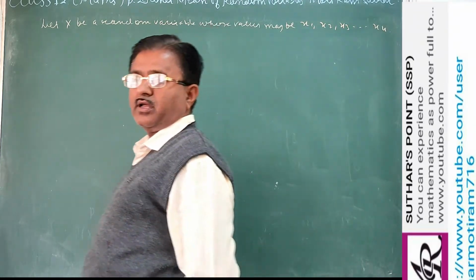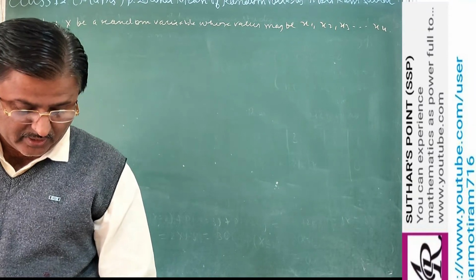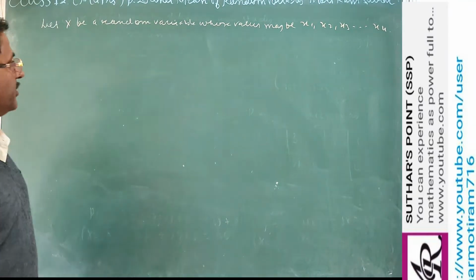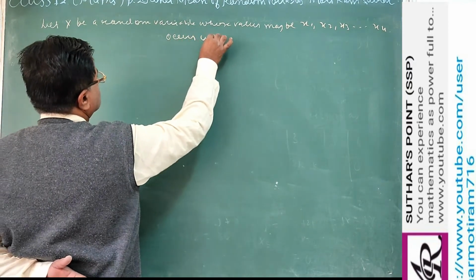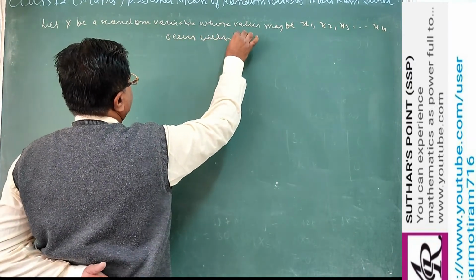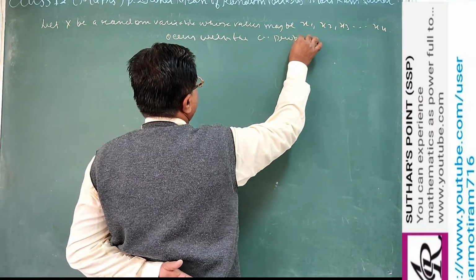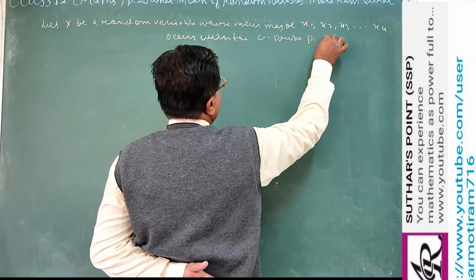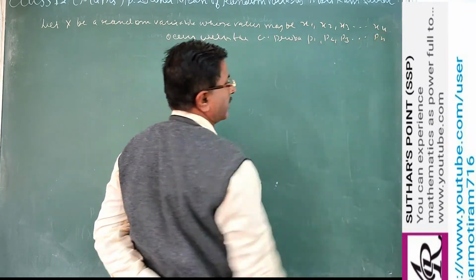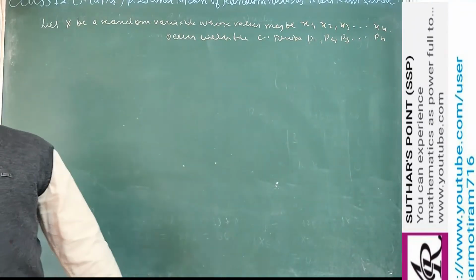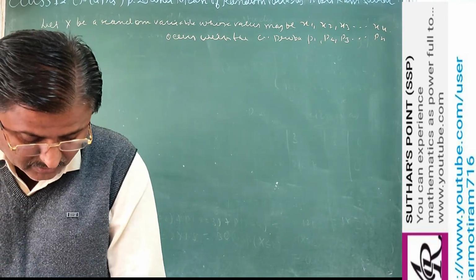This is the capital X value, and the random variable occurs with the corresponding probabilities, that is p1, p2, p3 up to pn. These are the corresponding probabilities of getting the random variable.